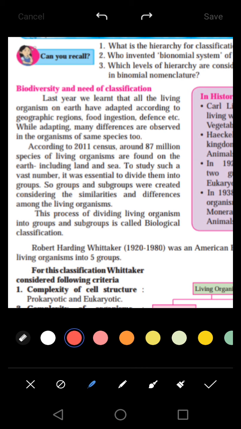For example, I need to know about a particular living organism. Which organism is this? What is its property? How is it useful to mankind? I need to classify this animal properly, or I need to classify that organism properly. So this is the need of classification. As there is biodiversity, bio means life, diversity means variation.